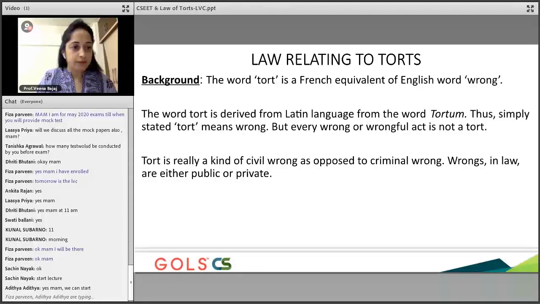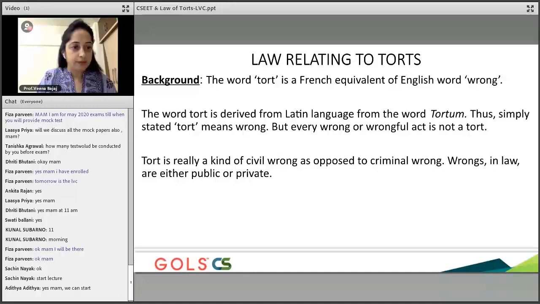I have just given you a very brief background about what the law of torts is, because not many, but yes, a lot of students do not understand the meaning of torts. And they keep coming and telling me, ma'am, what is the act? Where is it? So before we actually start, I want to tell you what the law relating to torts is.